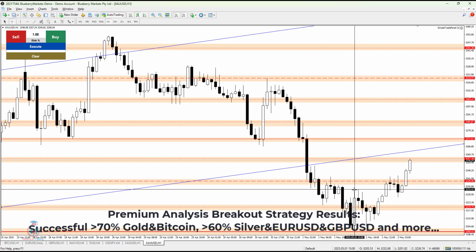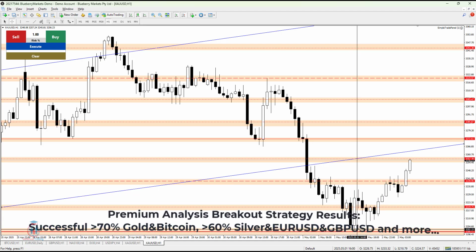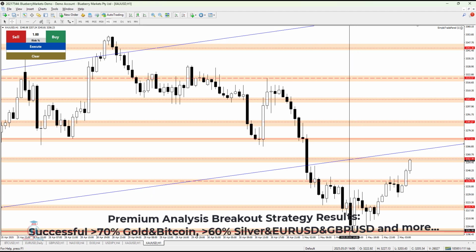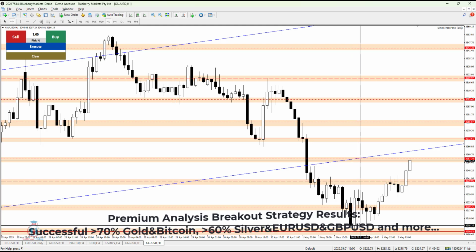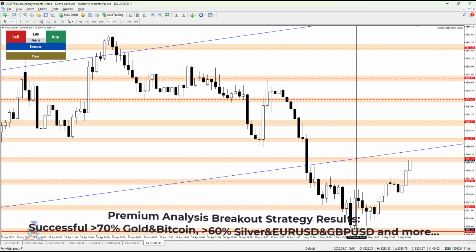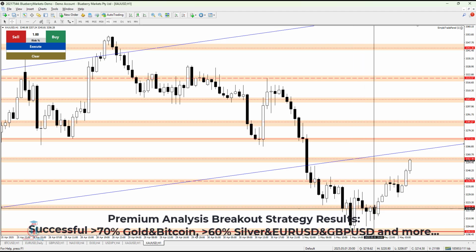After that the price formed the strong bullish engulfing candle, right here at the daily support level, suggesting a further rise in value, because this was a strong retrace that we have seen on the daily time frame, a large wick on the lower side. This was the candle, and then the price continued to rise in value.